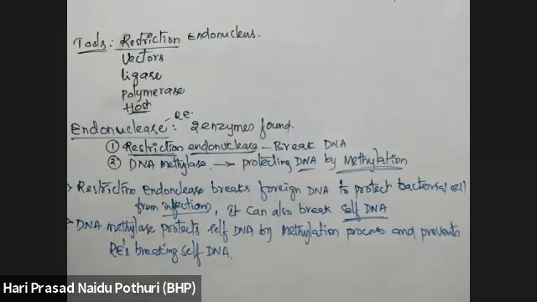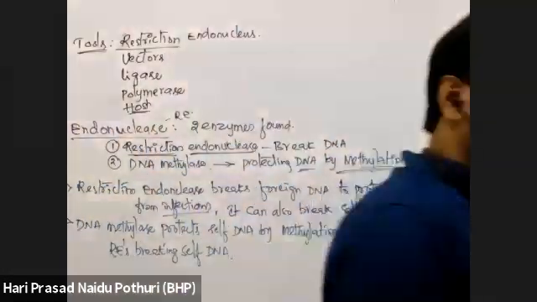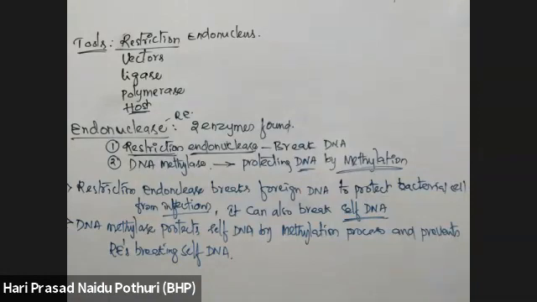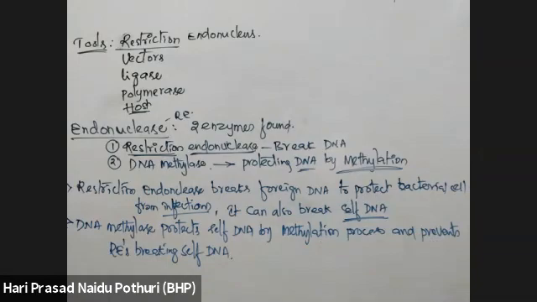Restriction enzyme can break their own DNA. The cell's own DNA can be broken down by restriction endonuclease. But methylase is an enzyme which adds methyl groups to the own DNA or self DNA. When methyl groups are added to the self DNA, the restriction enzyme cannot break that self DNA.